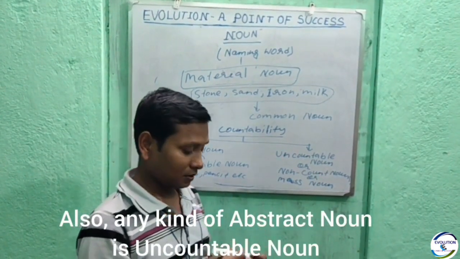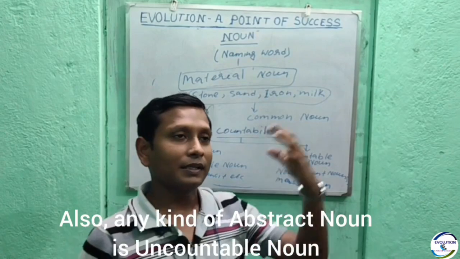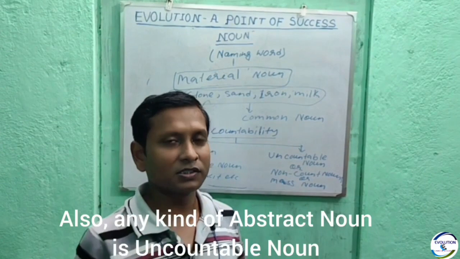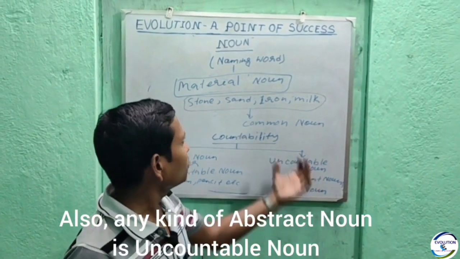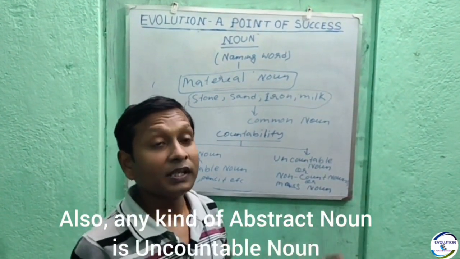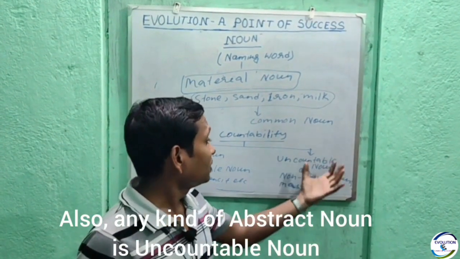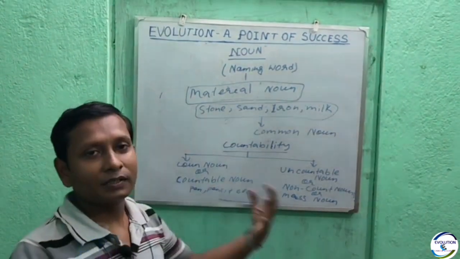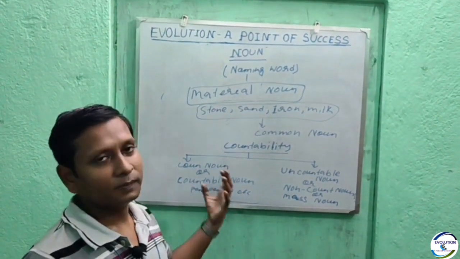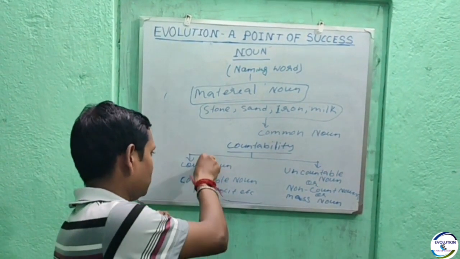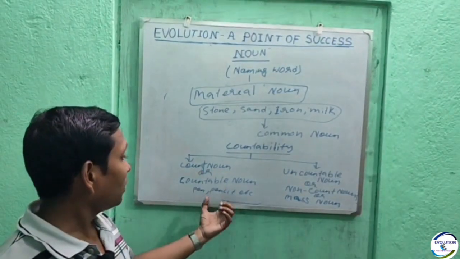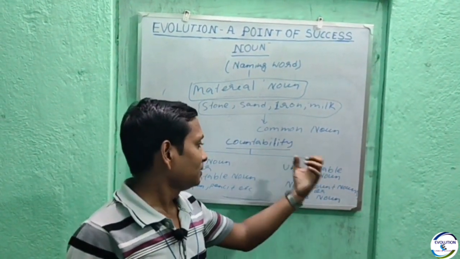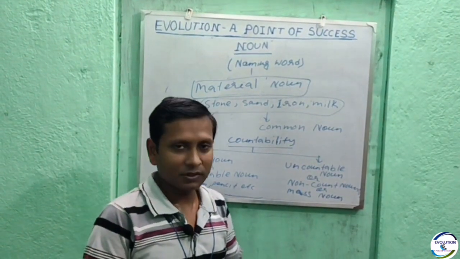Likewise, abstract noun. What are the abstract nouns? Like any kind of emotion, feelings, happiness, sadness, honesty, enmity. So abstract noun and material noun can never be counted. So these are called uncountable nouns. And whatever we can count, they are called countable noun or count noun. And whatever we can't count, these are called uncountable nouns.